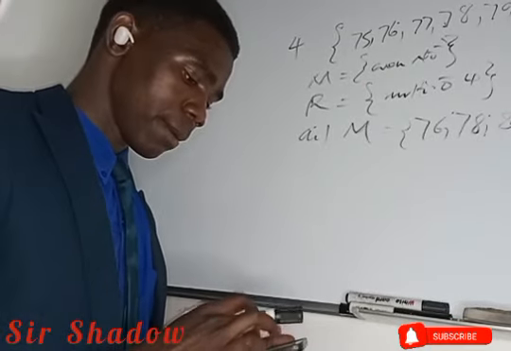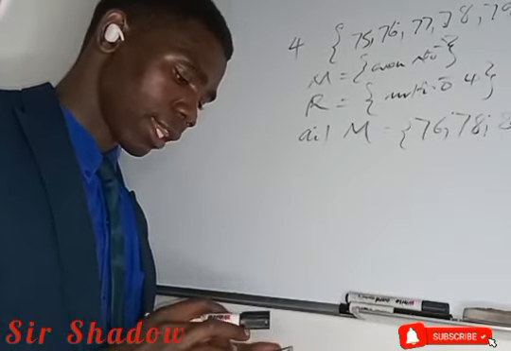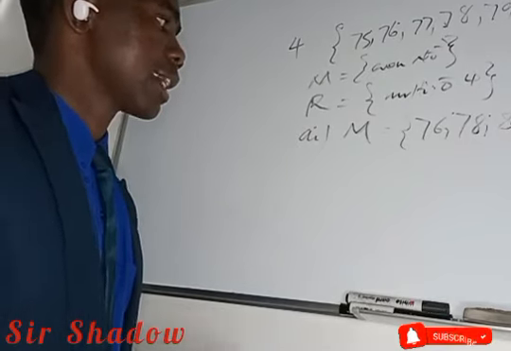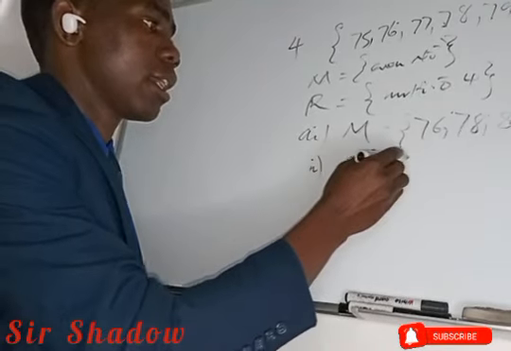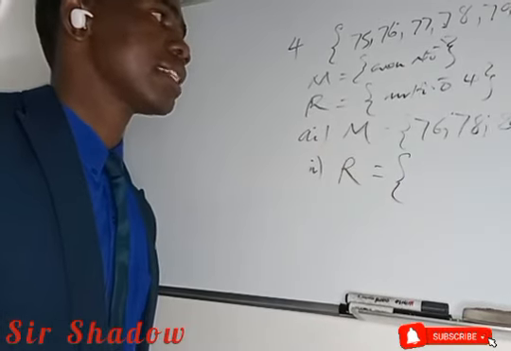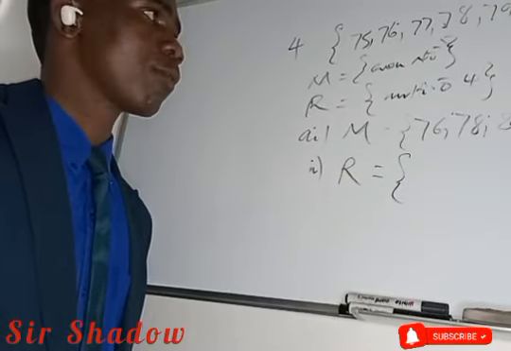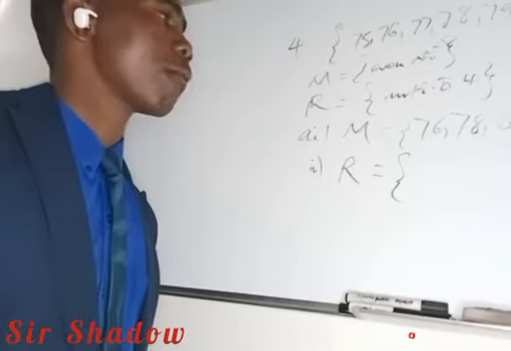Then tine another part yatakanzi tiliste ma elements of R. As you know kuti ma R anzi multiples of 4. Kanchizi multiples of 4, ma values ese anopinda na 4.